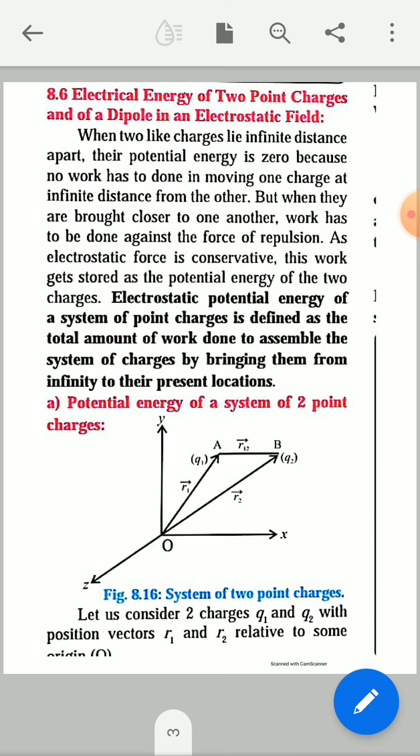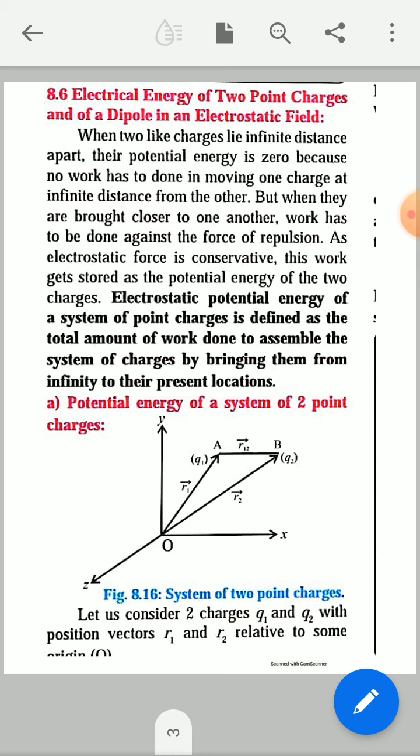For this purpose, we use the following diagram, and by this diagram we can find out the electrical energy of the two point charges. So firstly